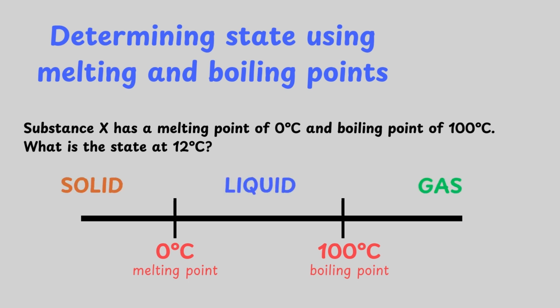Continue by writing the states of matter in each segment. First will be solids, then liquids, then gases. Finally, find the desired temperature, which is 2 degrees Celsius, and plot it on the line. In this case, substance X is a liquid at 2 degrees Celsius.